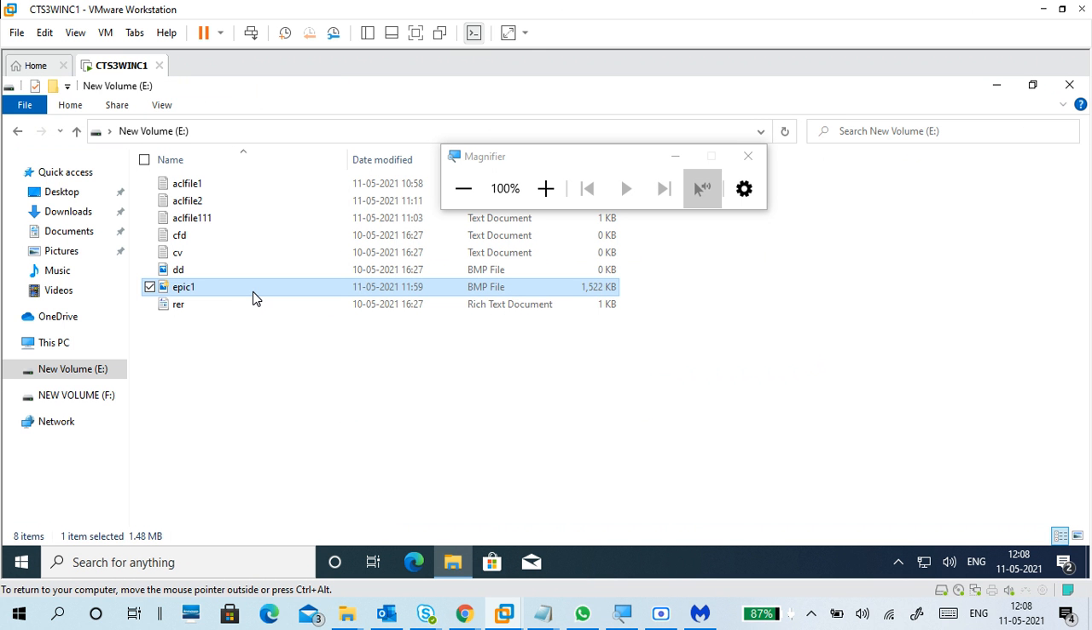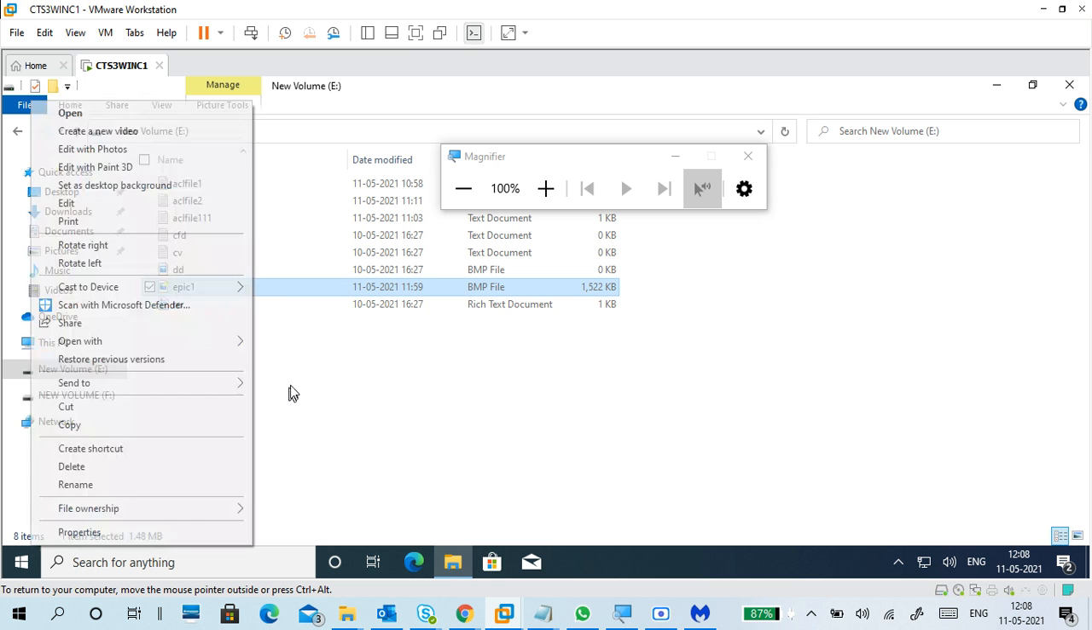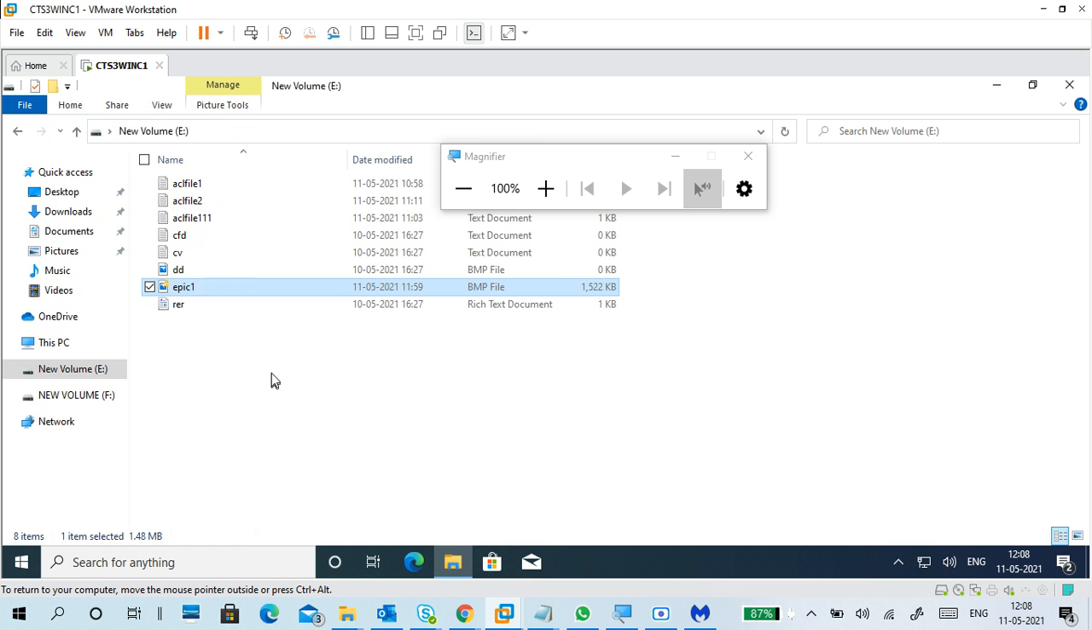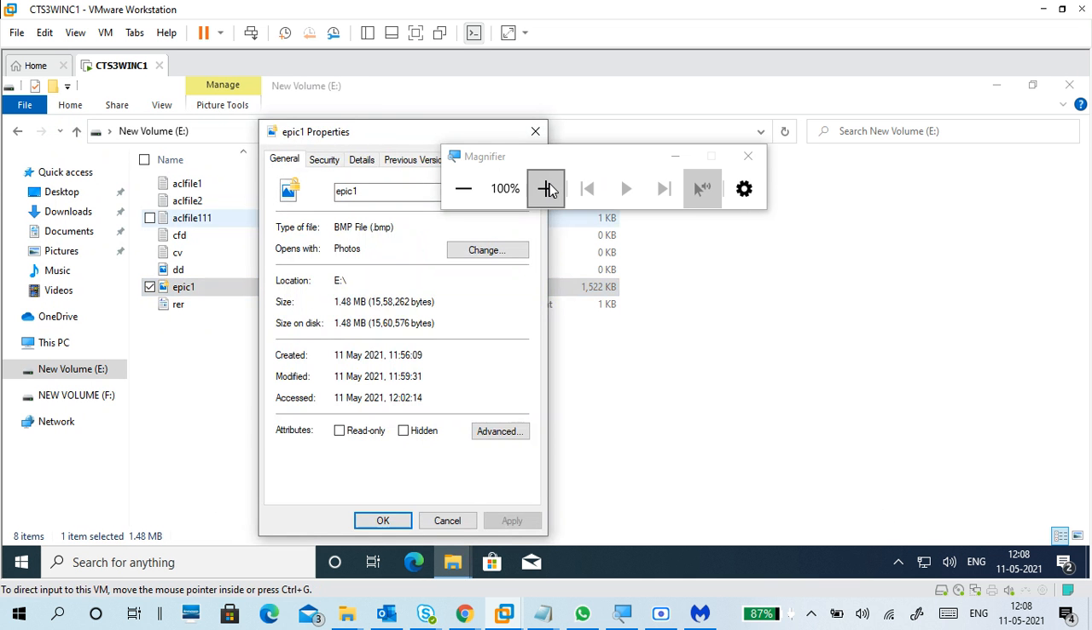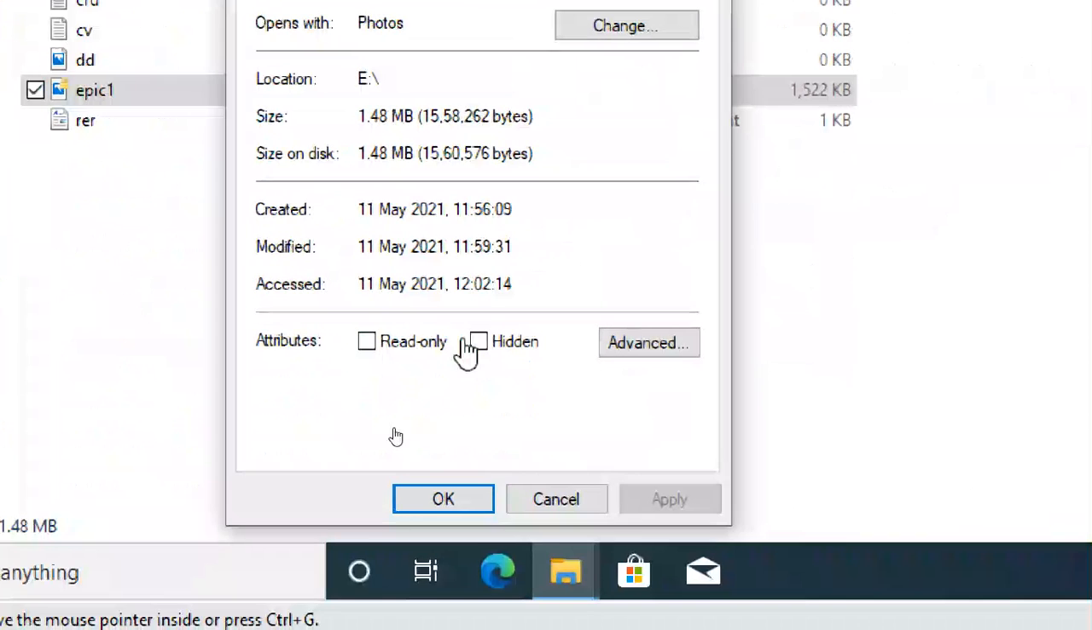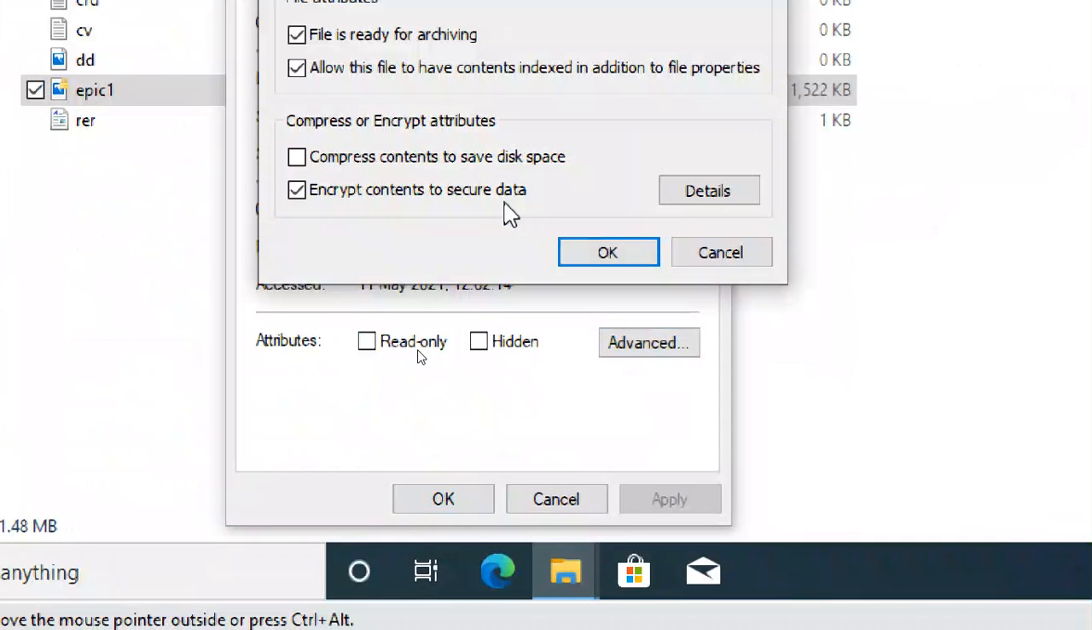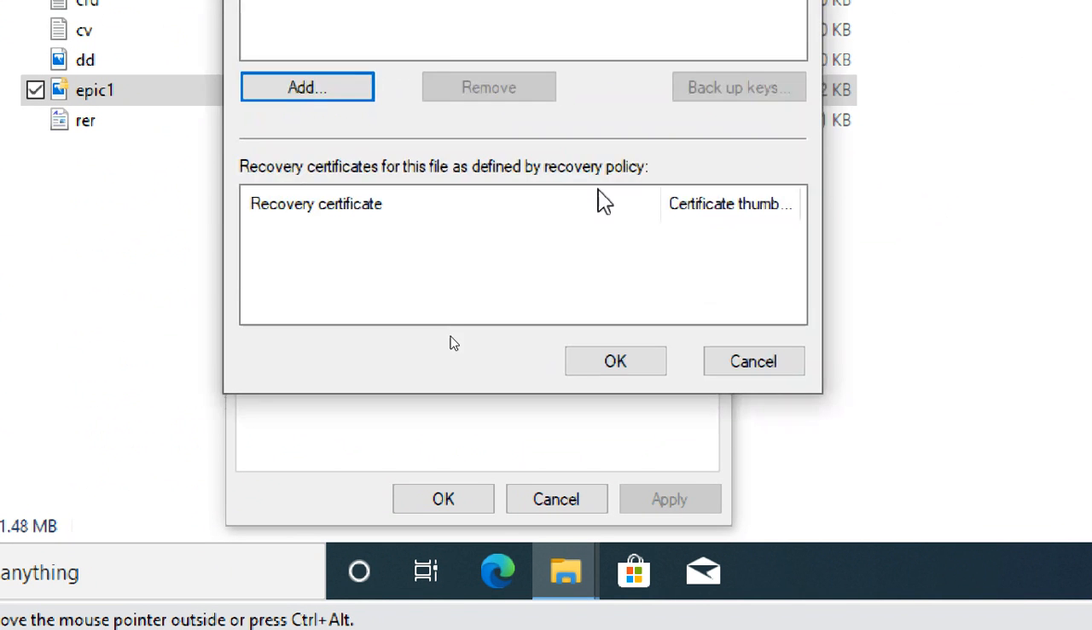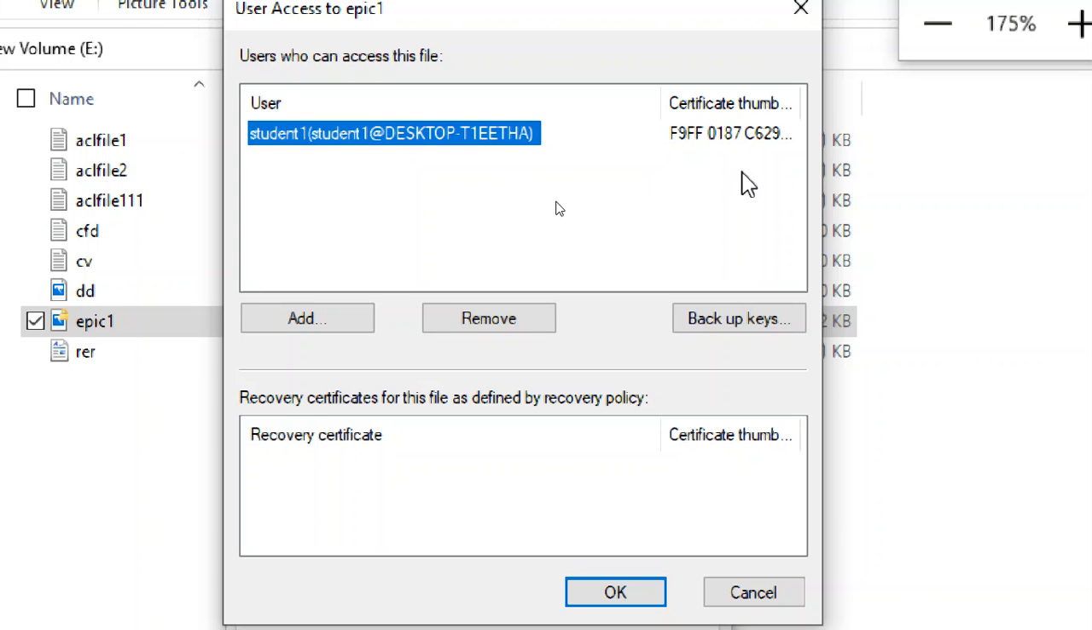Okay, next. I back up the key, right? If in case you miss the notification, no problem. Go to that file, properties, again advanced. You can see the details button is appearing. Click on details. You can see a thumbprint here like this. This is the actual key to open the file.